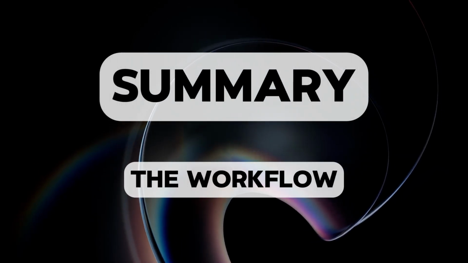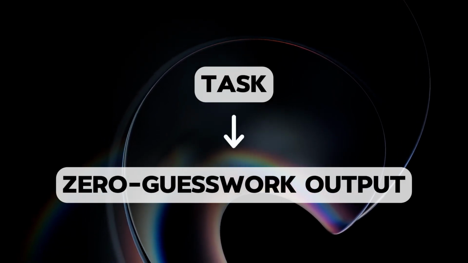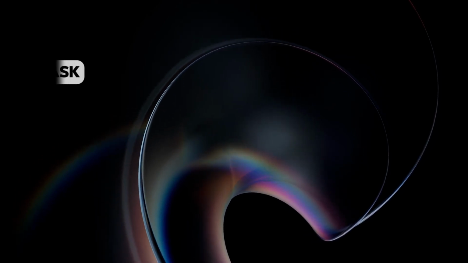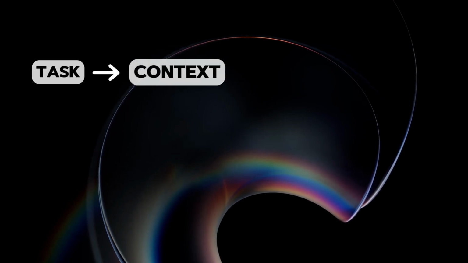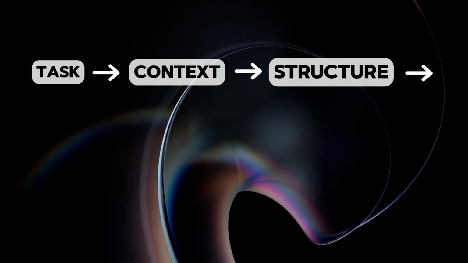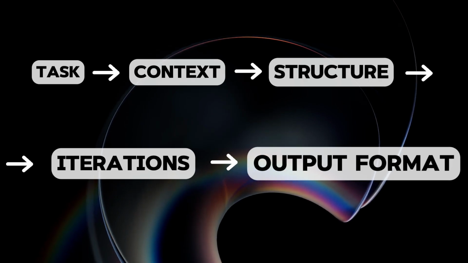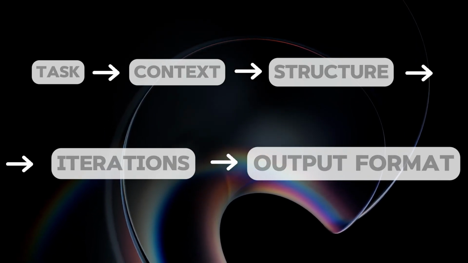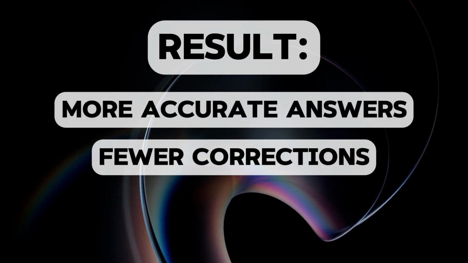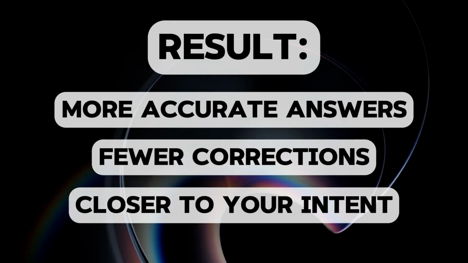This is a single workflow. If we look at all of this together, these are not separate tricks. They form a simple workflow for interacting with a language model. First, define a clear task. Then add context. After that, establish the structure of the response. From there, refine the result through iterations and bring it to the desired output format. When these steps are used together, working with AI becomes much more predictable. Responses require fewer corrections and much more often match the result that was originally intended.